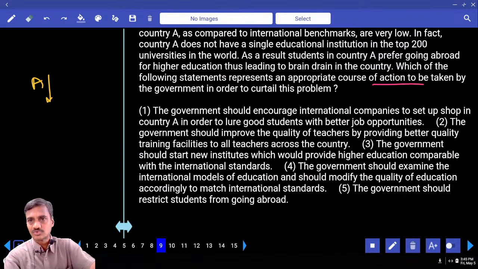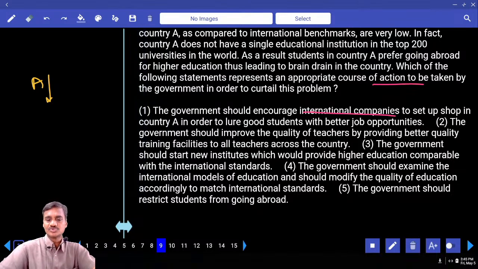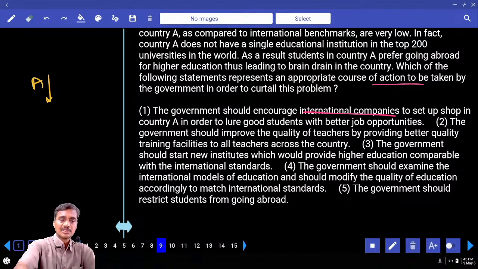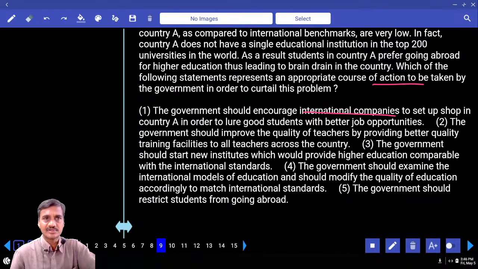That will be the best course of action. For example, the government should encourage international companies to set up shop in country A, and with the help of this, with better jobs, lure good students. And the government should improve the quality of teachers by providing better quality training facilities to all teachers across the country. By doing so, what happens here? Quality of education will be improved, or not? By this, what happens? The problem will be solved.